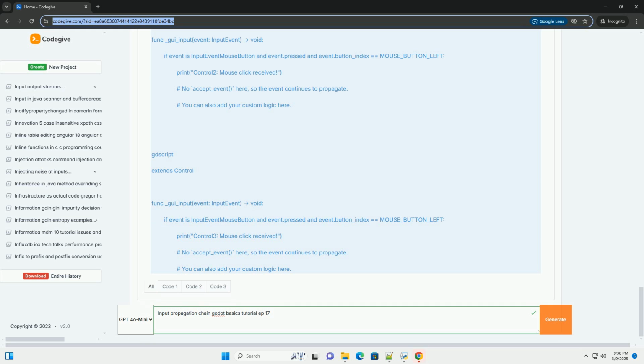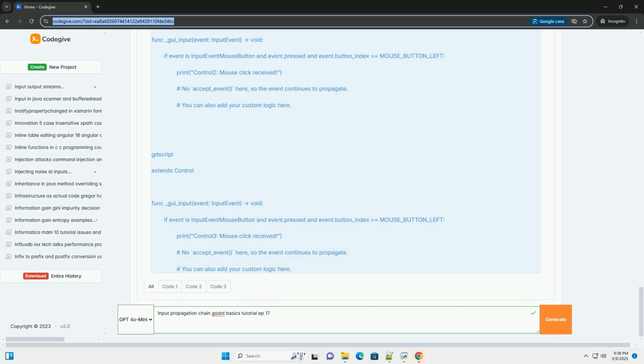Important considerations. Performance: excessive input processing and propagation can impact performance, especially in complex scenes. Optimize your input handling logic to avoid unnecessary calculations. Carefully consider whether you need to process an event at multiple levels of the scene tree. Debugging: use print statements, the debugger, and breakpoints to understand how input events are flowing through your scene tree.